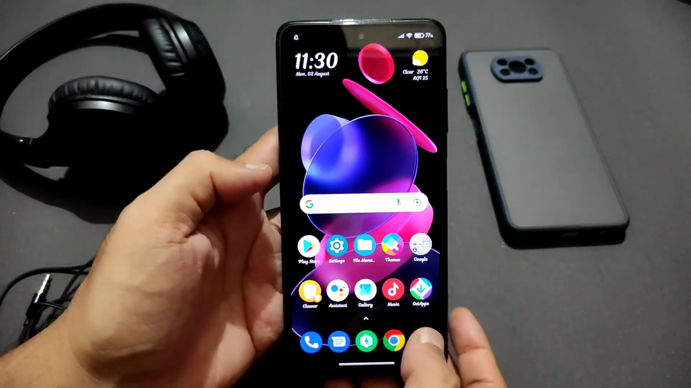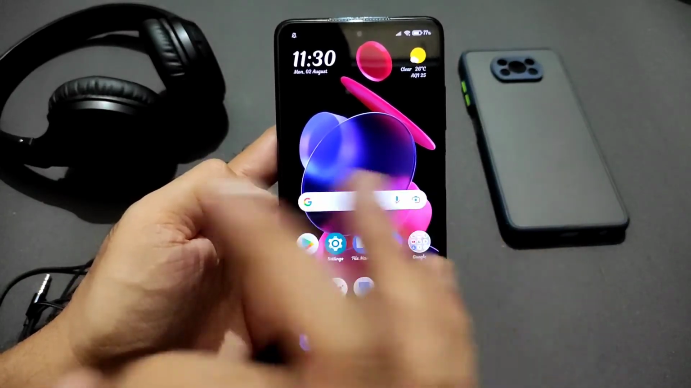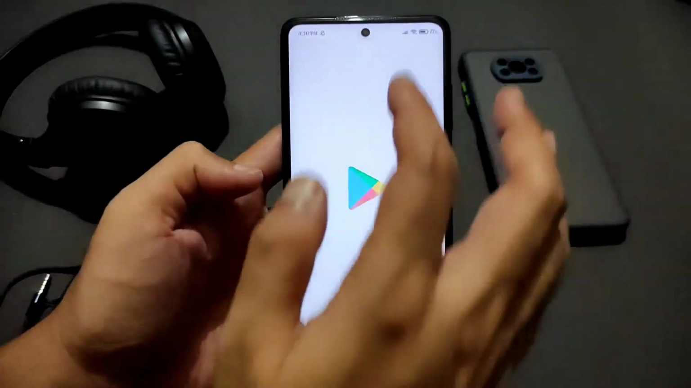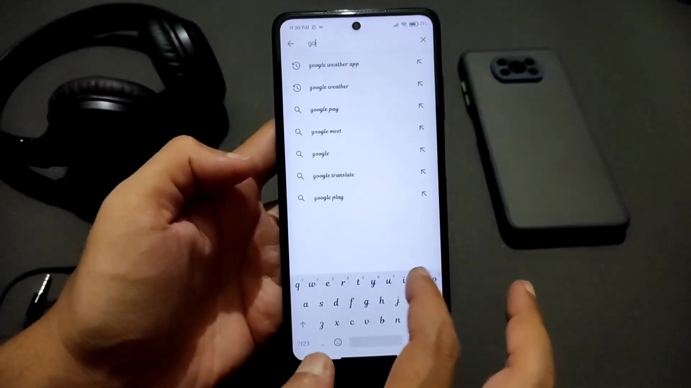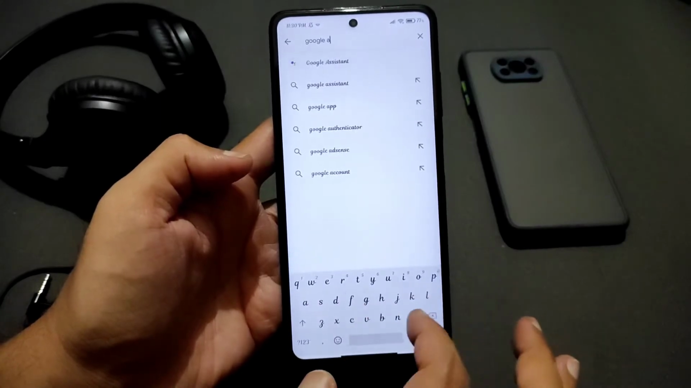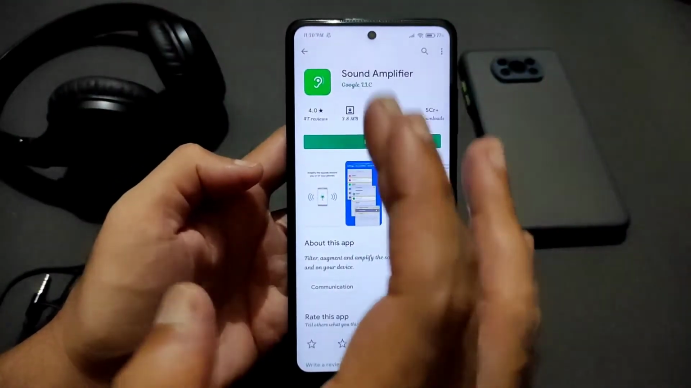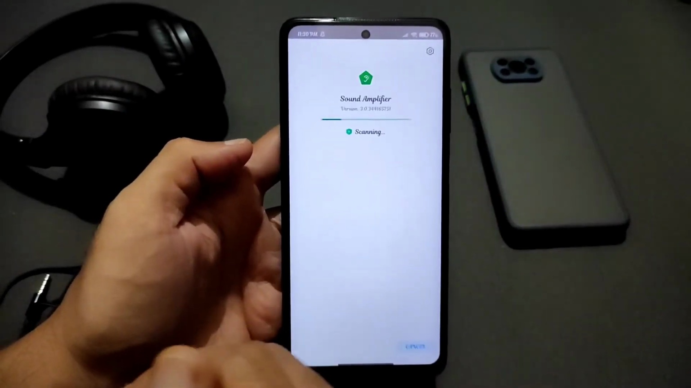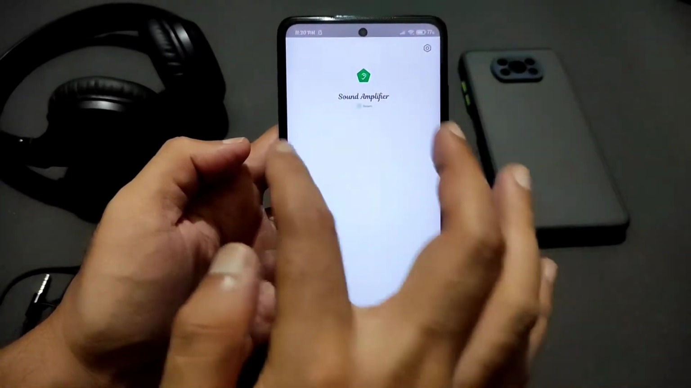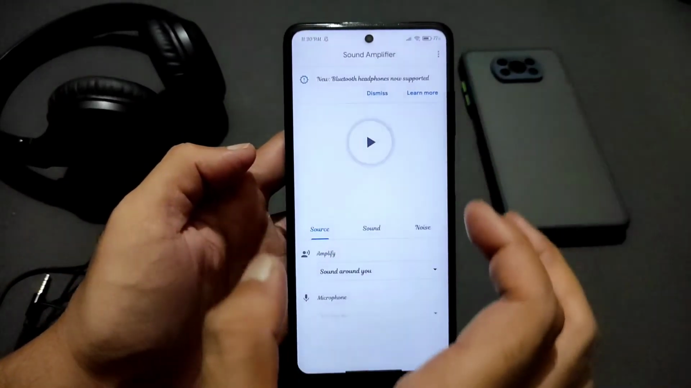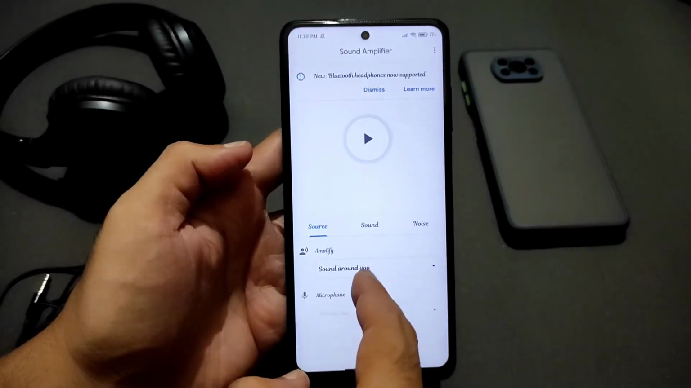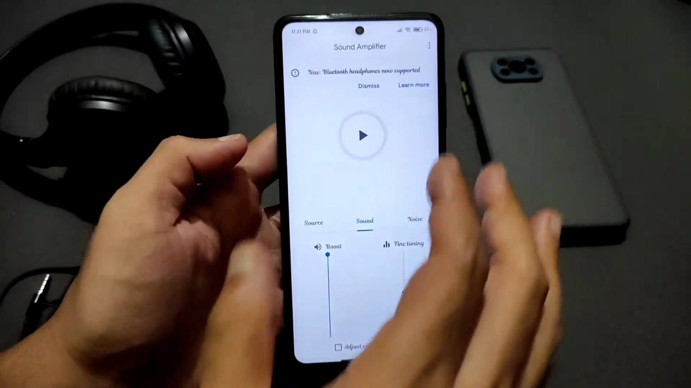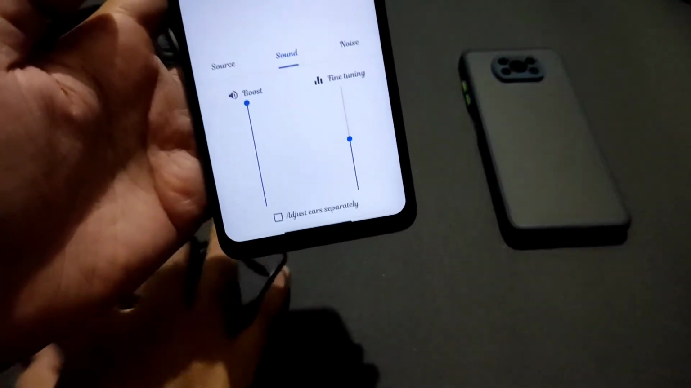But the next method I am going to show works on any Android smartphone running Android 11 and above. Go to the Play Store and just type Google Amplifier. If you type here, you will get this Google Amplifier. Just go and install this app. If you don't find it, I will give the link in the description down below. Do check it out. After installing this Google Amplifier, just go here and check out sound settings. You can boost up to here. Definitely this will increase your loudspeakers and even the earphones.